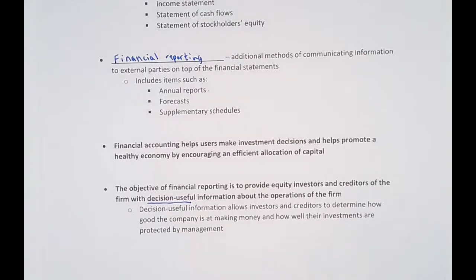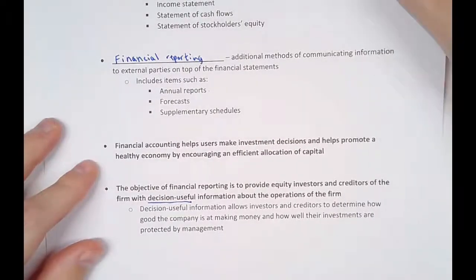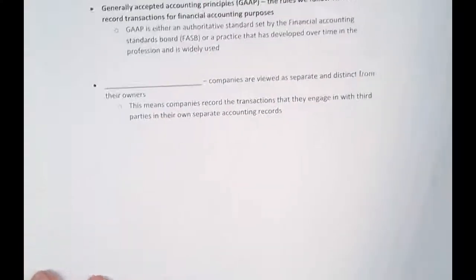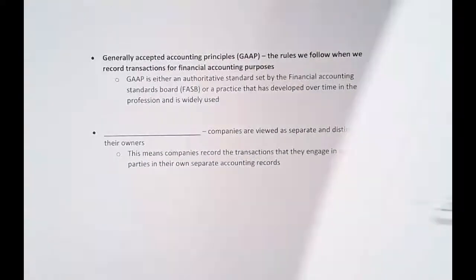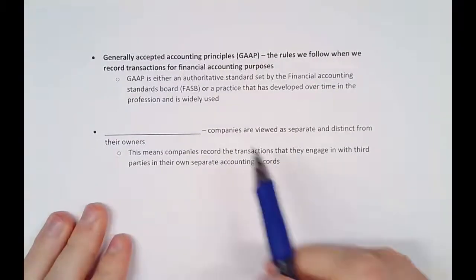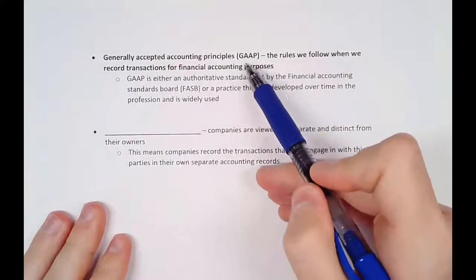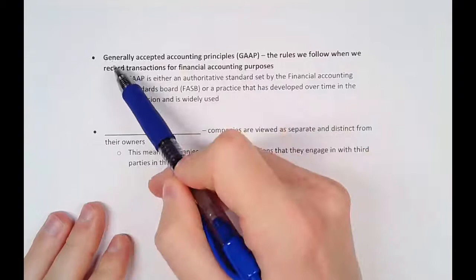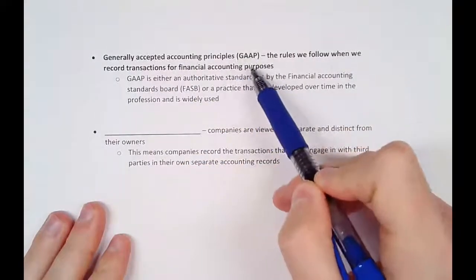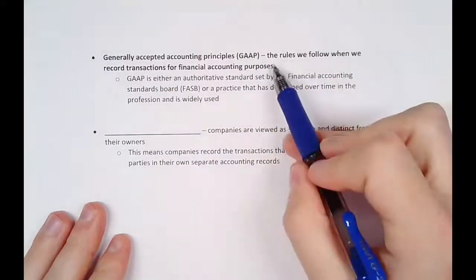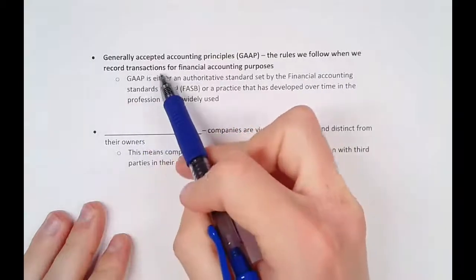Okay, so let's flip the page here, and we just have a few more things to go through in this lesson. The next thing is a term we're going to hear a lot. We're going to hear GAAP a lot in this class. GAAP stands for generally accepted accounting principles. So what is GAAP? It's the rules we follow when we record transactions for financial accounting purposes.